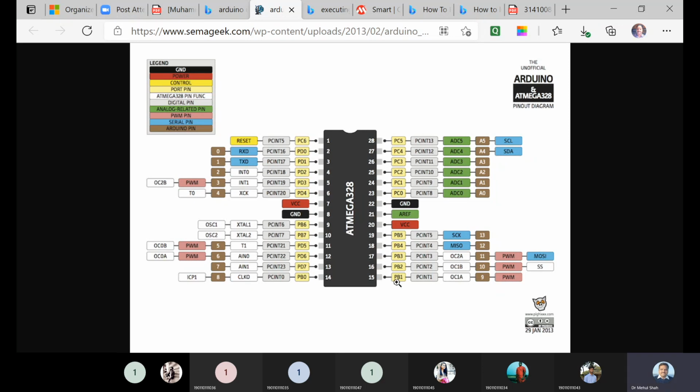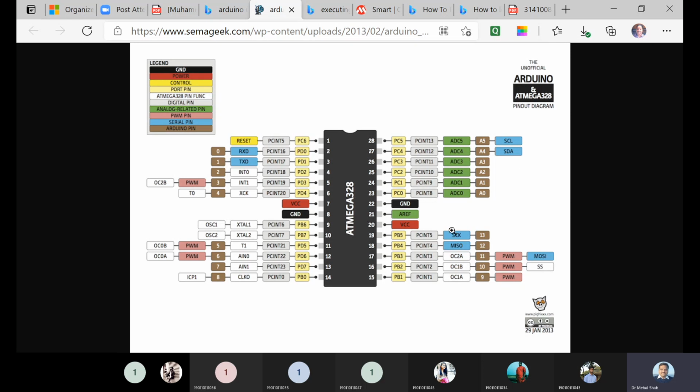Then port B pins, PB0, PB1, PB2, PB3, PB4, PB5, PB6, PB7, right? So these are port B, port C and port D pins. And the same pin has a dual function in terms of interrupts, transmit, receive, clock and other analog onboard ADCs, right? So this is the pin mapping between Atmega 328 and the Arduino Uno.